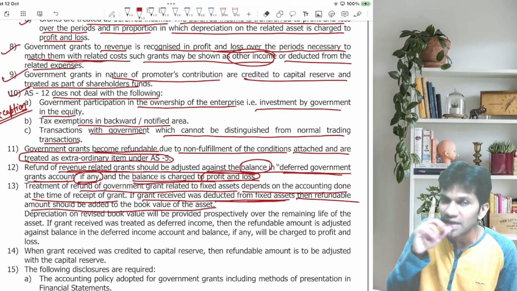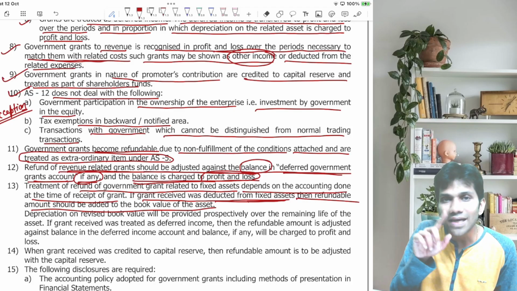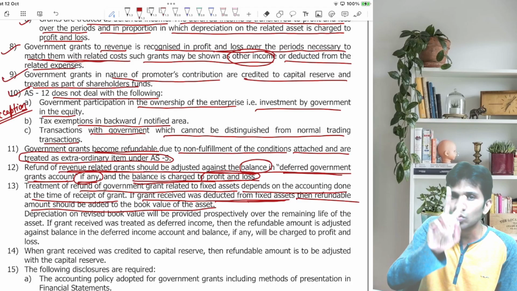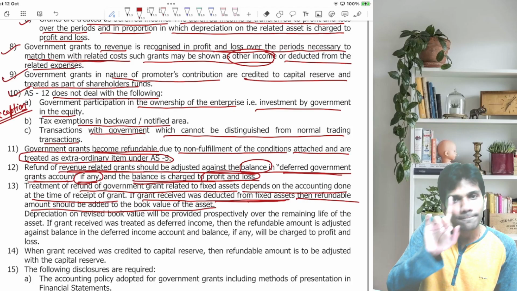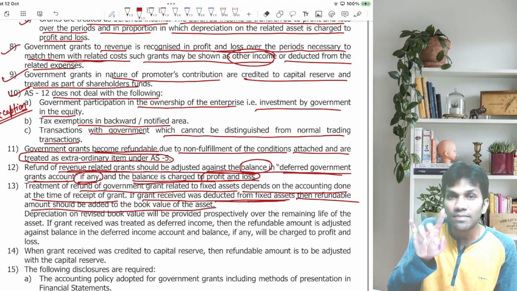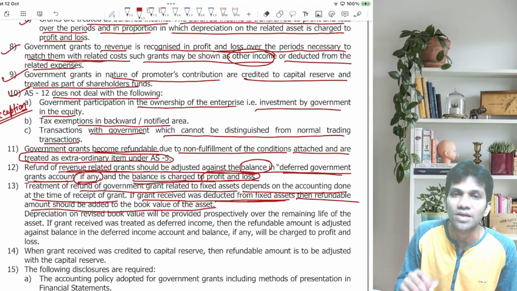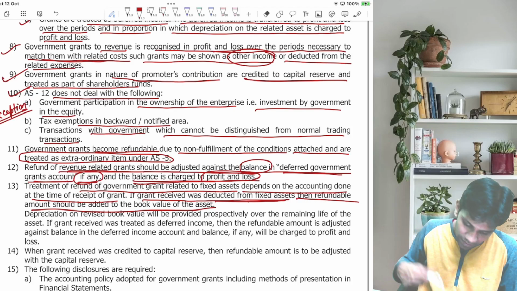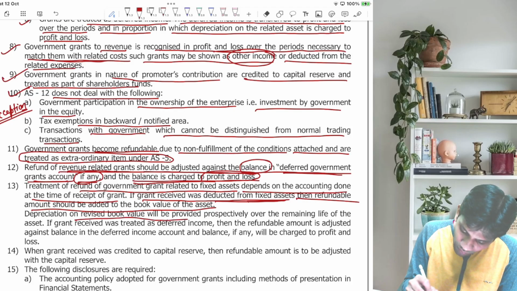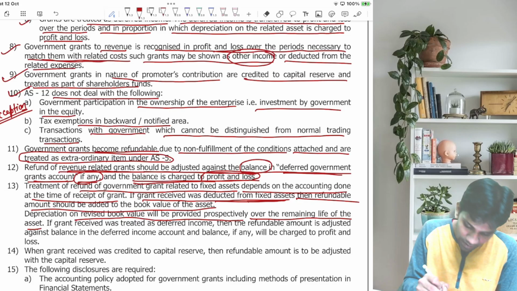What is the remaining useful life? Can I say 8 years? Out of 10 years, 2 years I fulfilled the conditions. So 88, that is 48 plus 40, divided by the remaining useful life of 8 years. So what is the annual depreciation? 11 rupees per annum, 88 divided by 8. I hope it is very much clear. Depreciation on the revised book value will be provided prospectively over the remaining useful life of the asset. This is what I have explained.